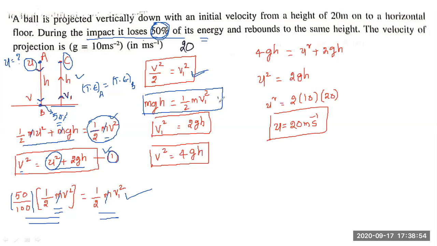Now apply conservation of energy just after impact and at point C. With the energy half m v1 square, according to the problem, the ball has rebounded to the same height.